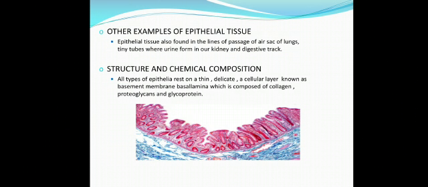Other examples of epithelial tissue: it is also found in the lining of passages of air sacs of lungs, tiny tubes where urine is formed in our kidney, and the digestive tract. Structure and chemical composition: all types of epithelia rest on a thin, delicate and acellular layer known as basement membrane, basal lamina, which is composed of collagen, proteoglycans and glycoprotein.